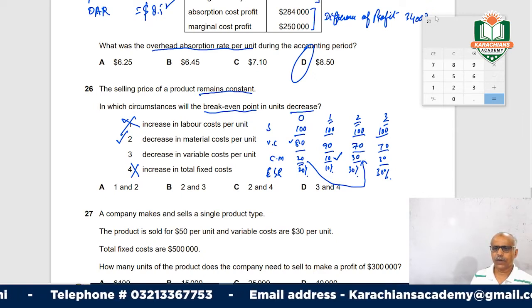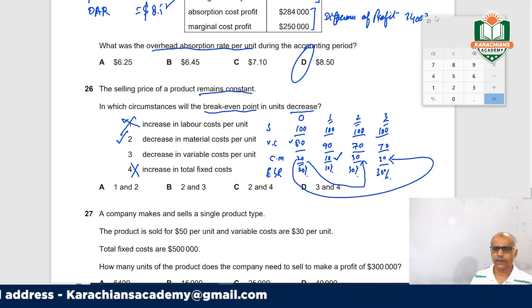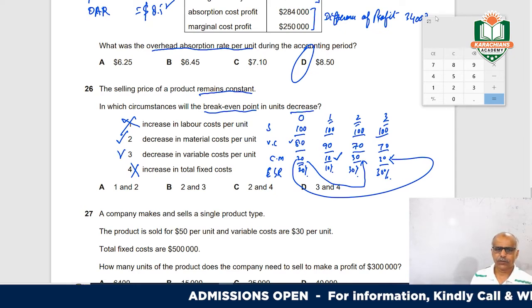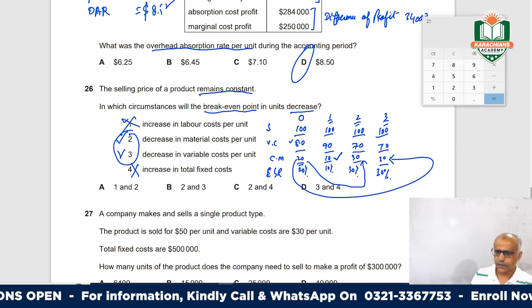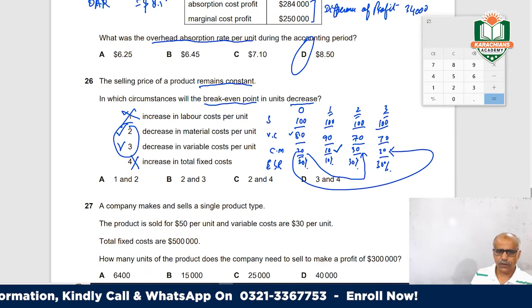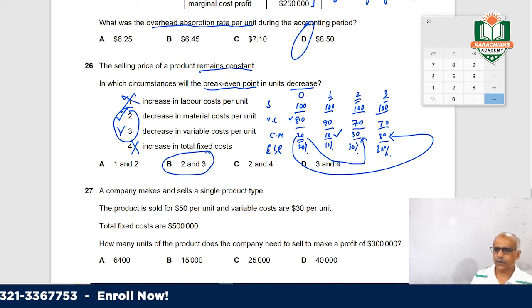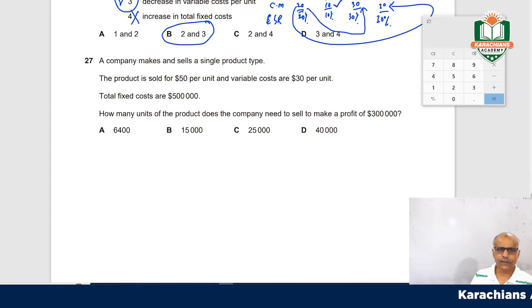Here the margin is increased from 20 to 30, so in a lesser number of units you will cover up your fixed cost. So this is also applicable. So this is also correct. So options 2 and 3 are correct. Now move on, so your answer is B. Move on to question 27.